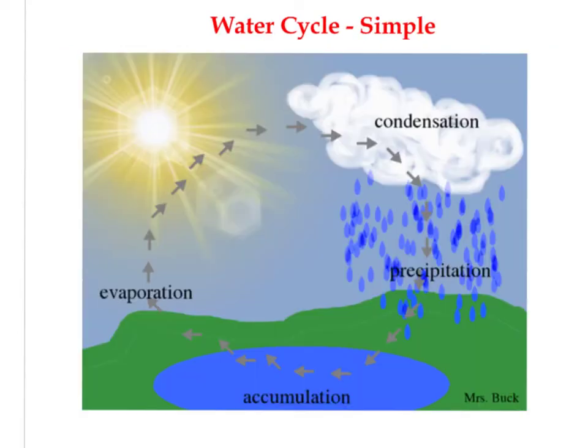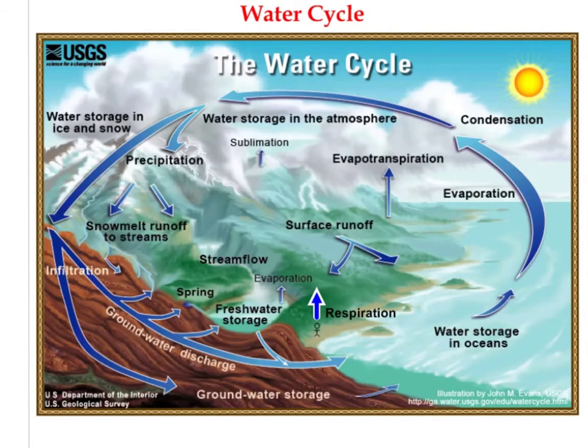Now let's take a look at our last cycle, the water cycle. It's obviously incredibly important to all living organisms, H2O, our water cycle. And here's a really simplified version of that. We have precipitation, we have evaporation that happens in our water cycle. So remember that simply as our simple basis for cycling water. Now let's look at a few more details to this cycle.